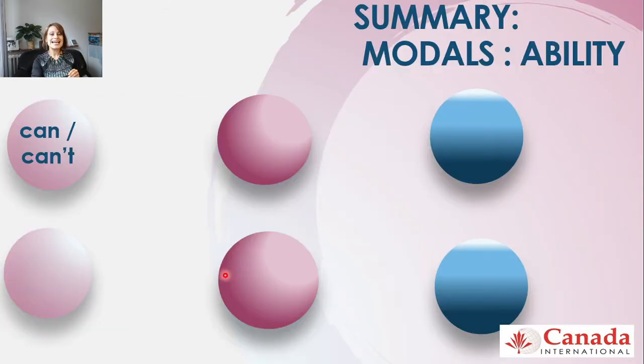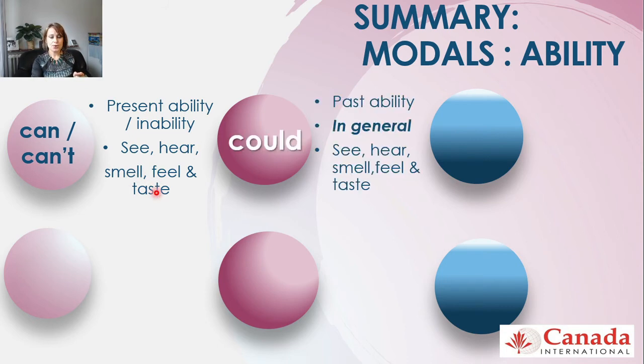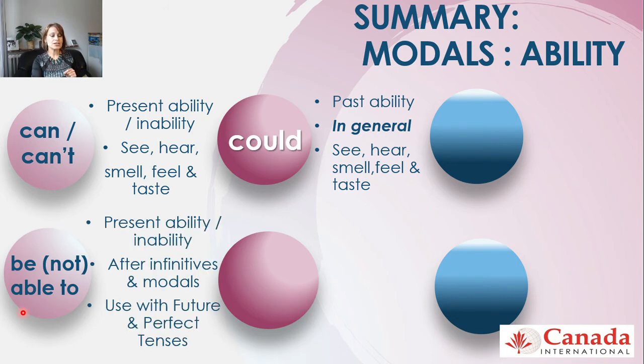Now the summary. Can, can't. Present, ability and inability. And remember, we're going to be using these with the verbs of the senses. See, hear, smell, feel, and taste. Could is a past ability in general, and also we're going to be using it with the verbs of the senses. See, hear, smell, feel, and taste. Now, be able to or not be able to is going to be present, ability or inability after infinitives and modals, and used with future tenses and perfect tenses.